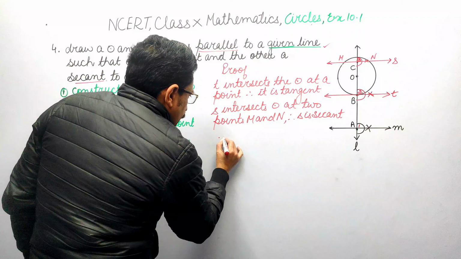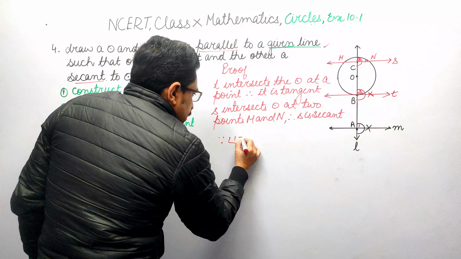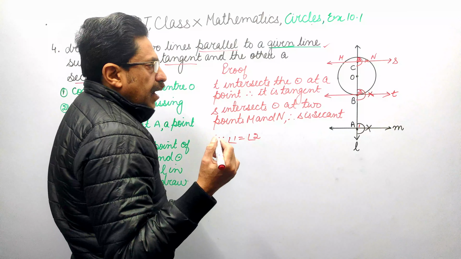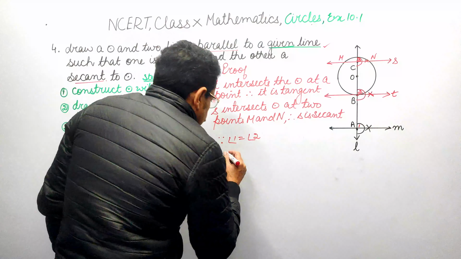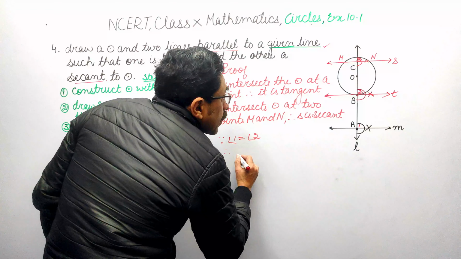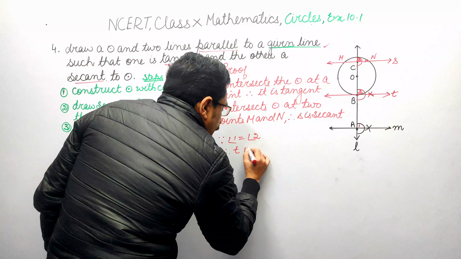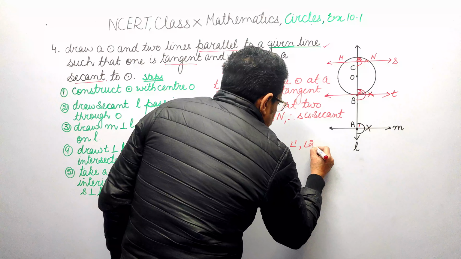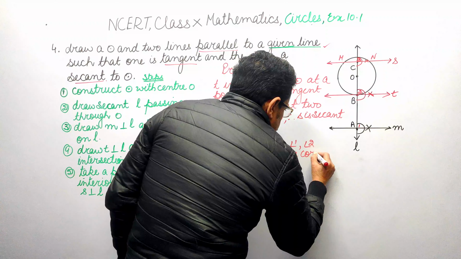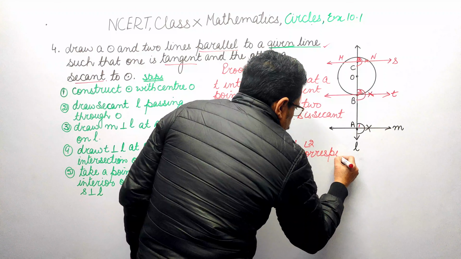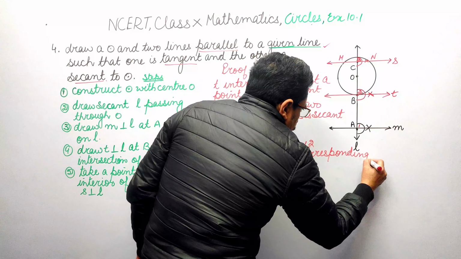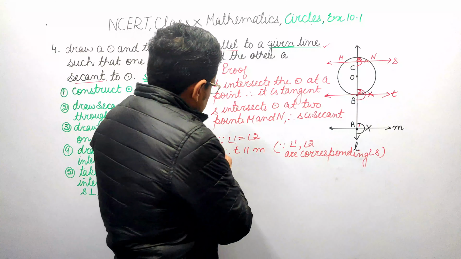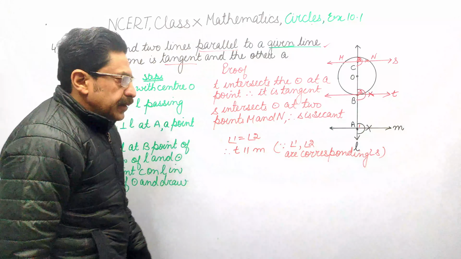Now, angle 1 is equal to 2. What type of angles are these? These are corresponding angles. Therefore, T is parallel to M, since 1 and 2 are corresponding angles. We know if corresponding angles are equal, then lines are parallel.